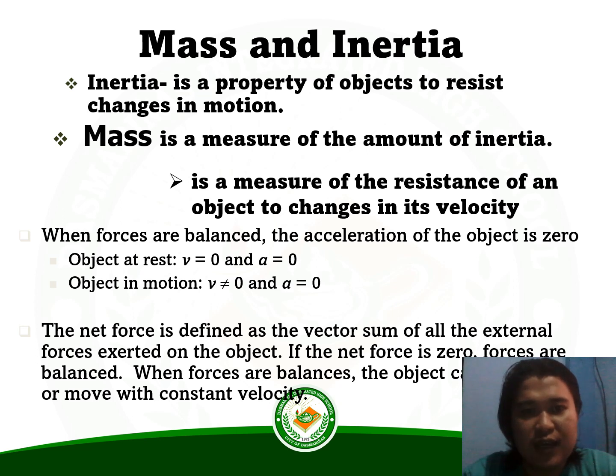Mass and inertia. Inertia is the property of objects to resist changes in motion. Mass is a measure of the amount of inertia. It is also the measure of the resistance of an object to change in its velocity. When forces are balanced, the acceleration of the object is zero. The net force is defined as the vector sum of all the external forces exerted on the object. If the net force is zero, the forces are balanced. When the forces are balanced, the object cannot change its velocity or moves with constant velocity.